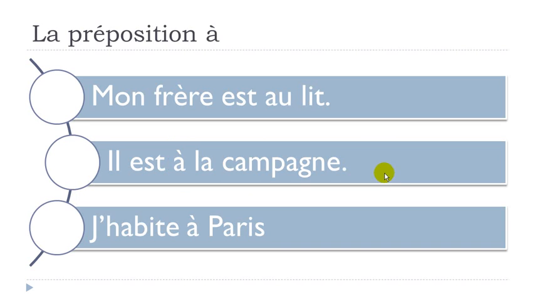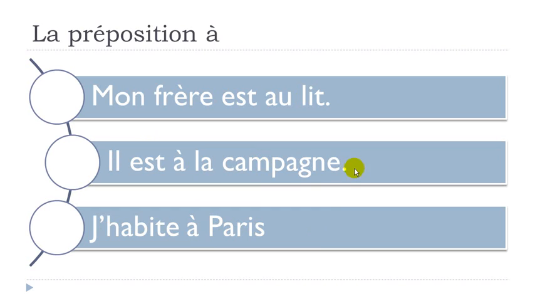and then the last one, if you want to introduce a town, you want to use this habiter. Habiter is to live. J'habite à Paris. You can see we don't put any articles, just the name of the town. J'habite, I live in Paris. So, mon frère est au lit.